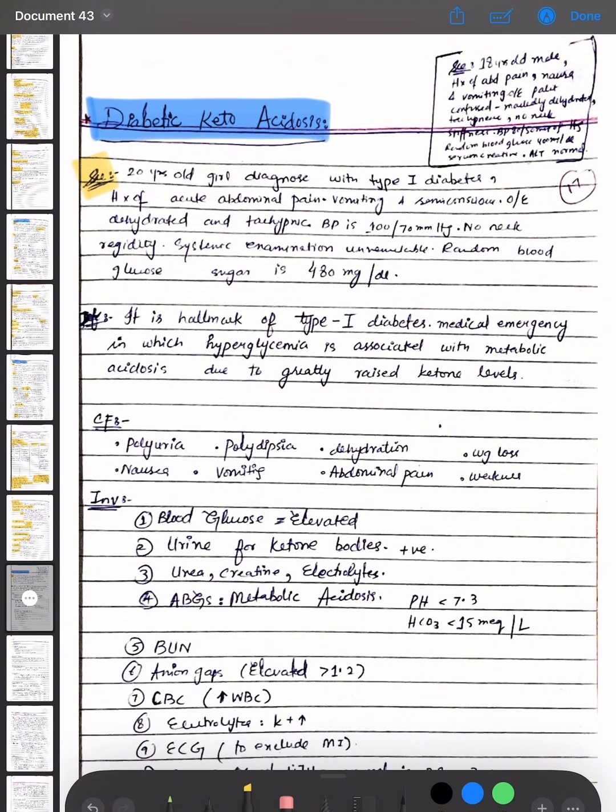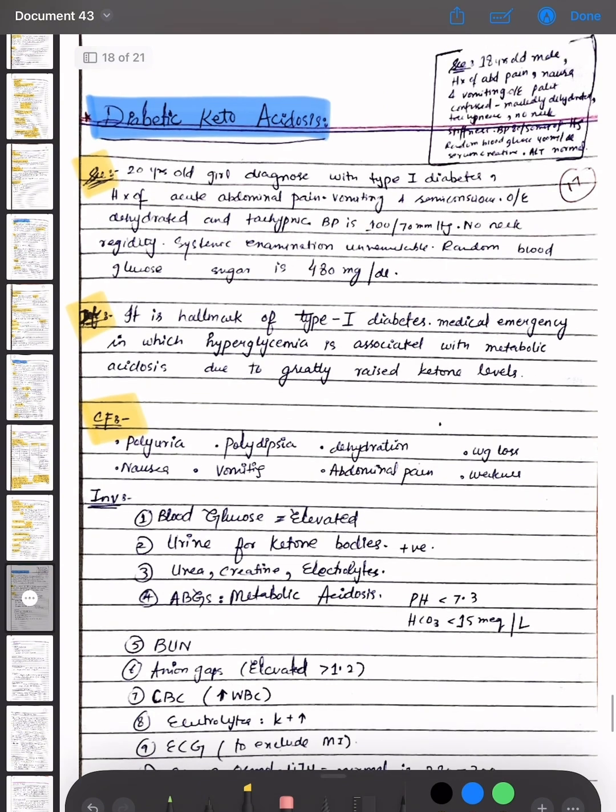So the definition of diabetic ketoacidosis is that it is a hallmark of type 1 diabetes. It is a medical emergency in which hyperglycemia is associated with metabolic acidosis due to greatly raised ketone levels. The clinical features are polyuria, polydipsia, dehydration, weight loss, nausea, vomiting, abdominal pain, and weakness.